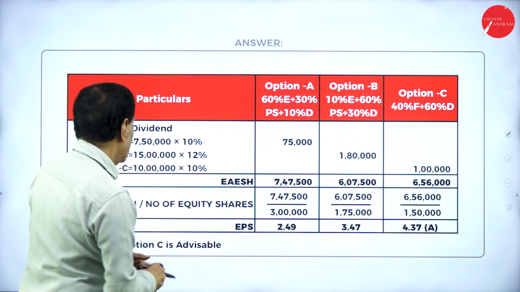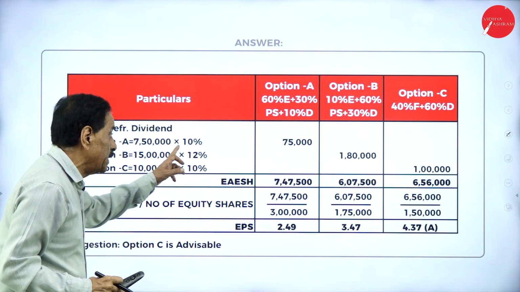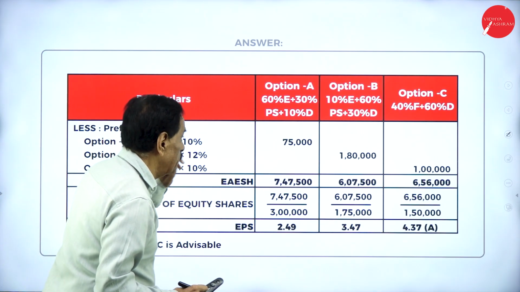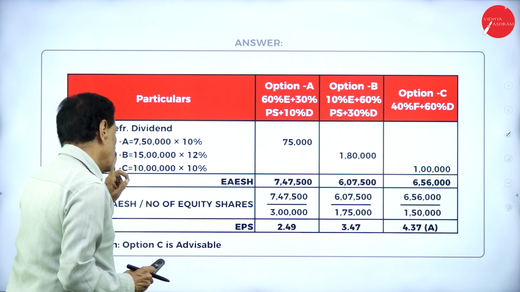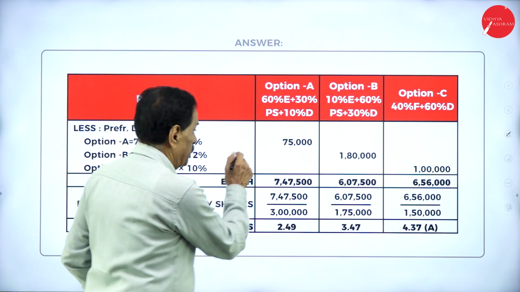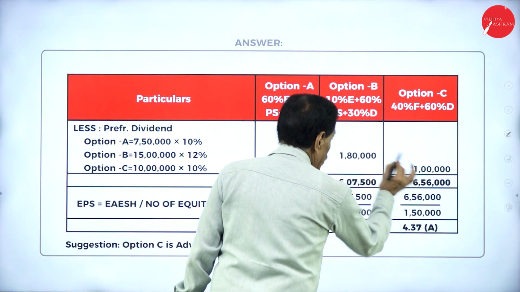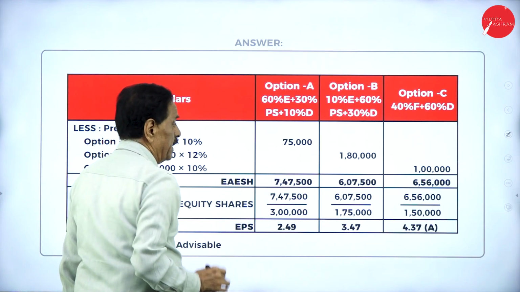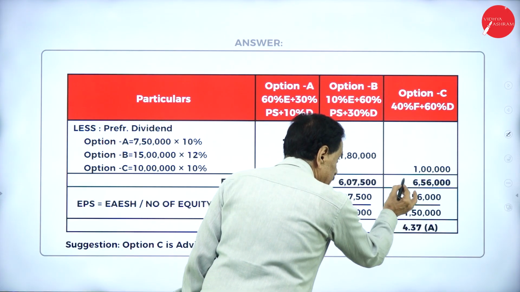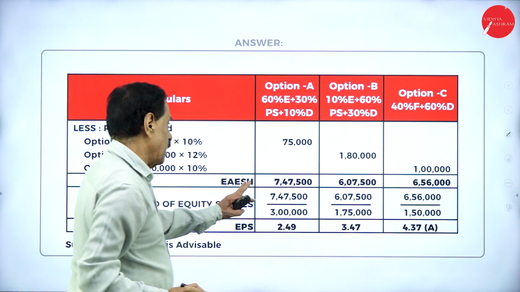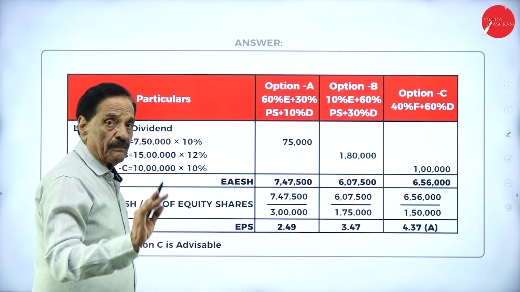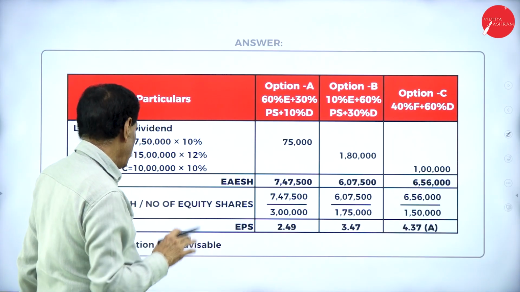Option A, we have got a preference share capital 7,50,000, 10%. Option B, you have got 15 lakh, 12%. Option C, you have got 10 lakh, 10%. So 75,000, 1,80,000, 1 lakh. If we deduct, 7,47,500, 6,07,500, 6,56,000. This is the profit available to equity shareholders.